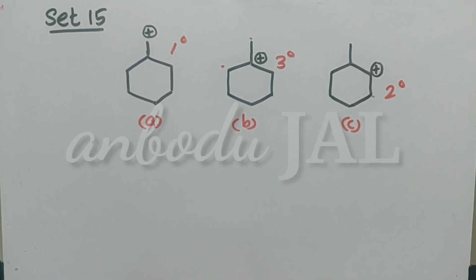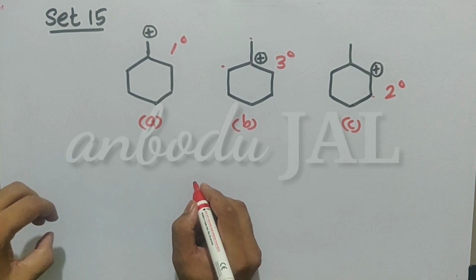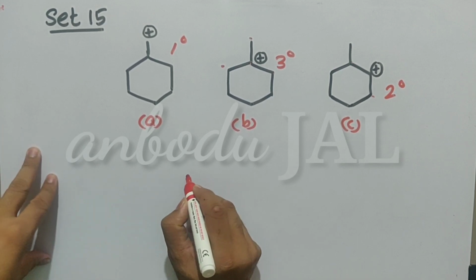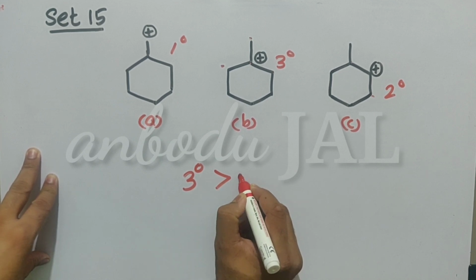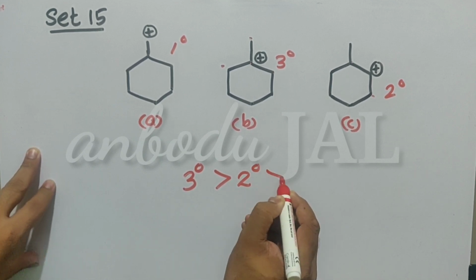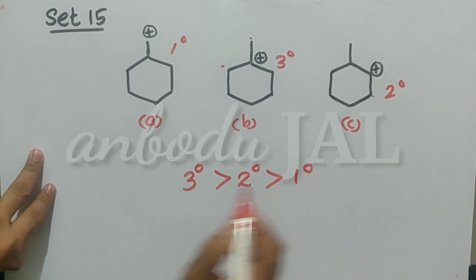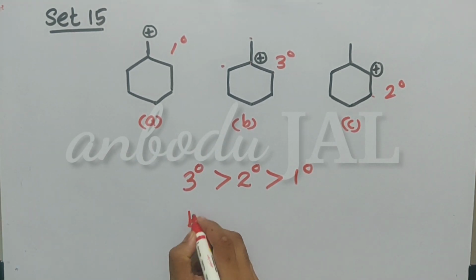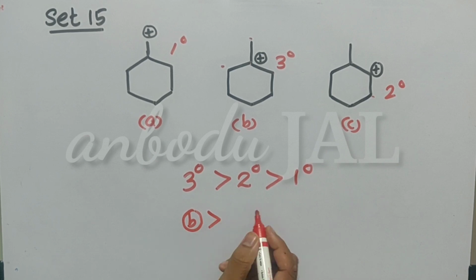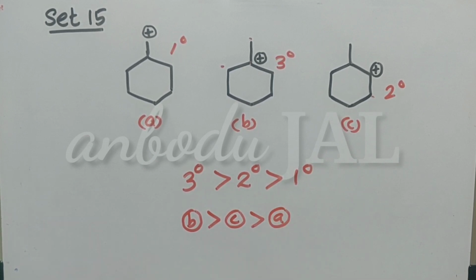So always you should understand the basic and fundamental fact, that tertiary will be more stable than secondary, which will be more stable than primary. So here tertiary is nothing but B. B is greater than C, which is greater than A, since C is secondary and A is primary.